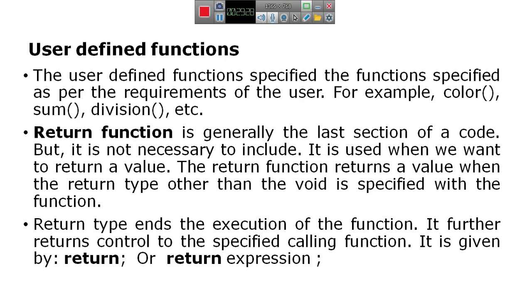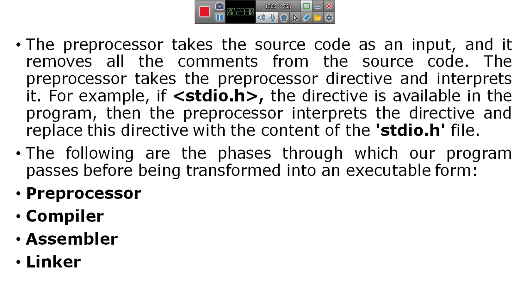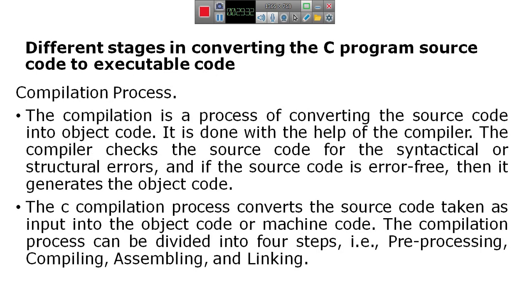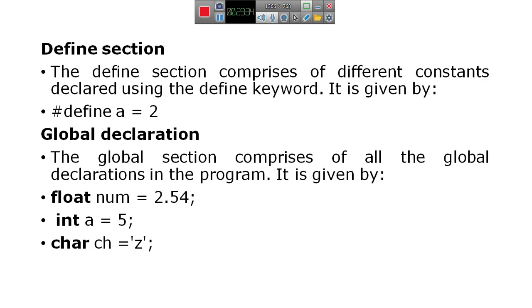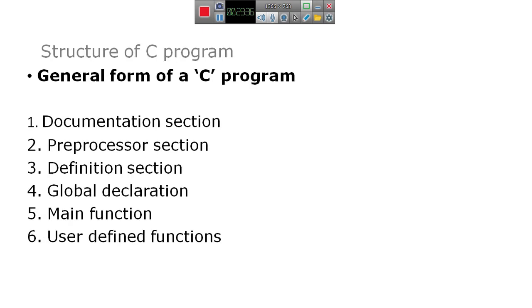So this is the structure of a C program. The total 6 sections are there: documentation section, pre-processor section, definition section, global declaration section, main function, and user defined function.